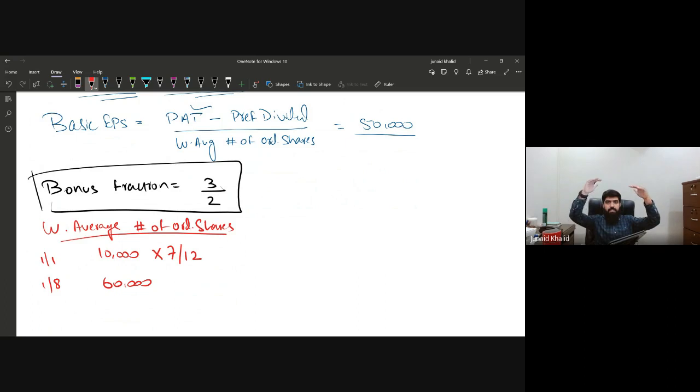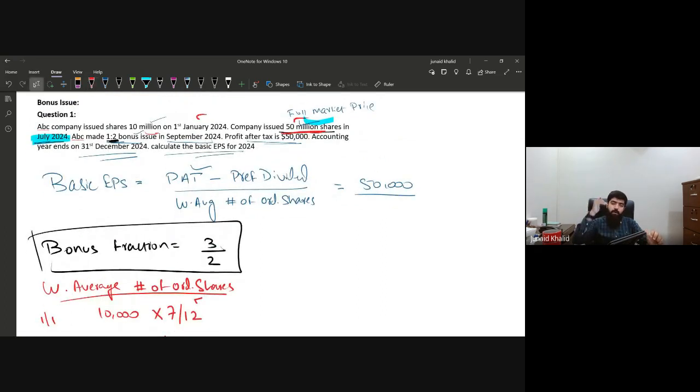So 10,000 shares were issued on 1st of January, and from January till the end of July, for the 7 months, these 10,000 shares were in issue. So we have just multiplied it by 7 and divided it by 12. Now in the month of August, we have issued a further 50,000 shares, which means 50 plus 10, a total of 60,000 shares are in issue, and till what month were these shares in issue?